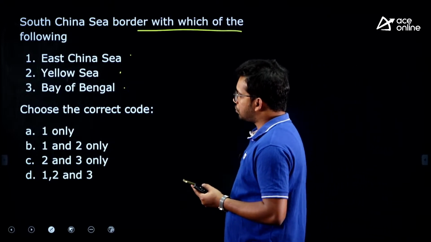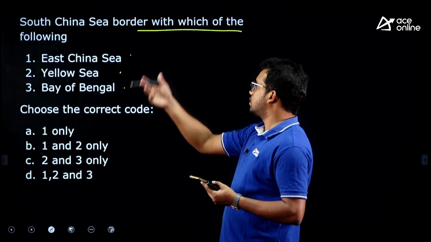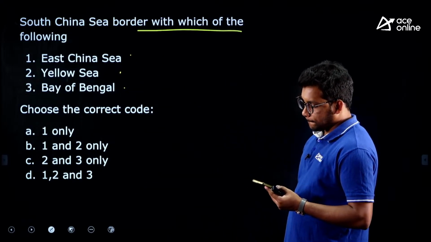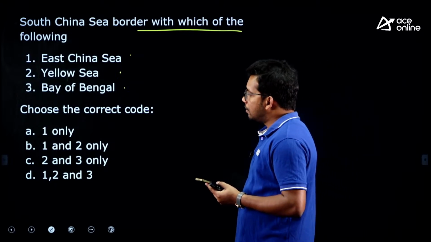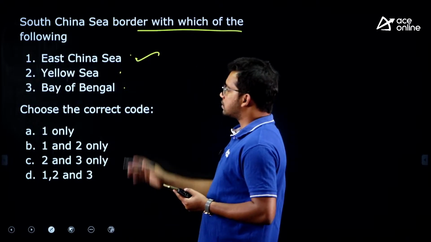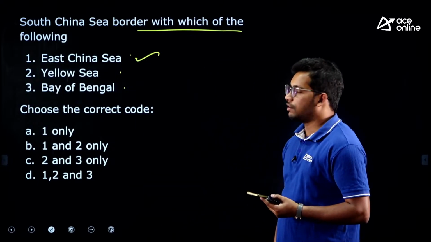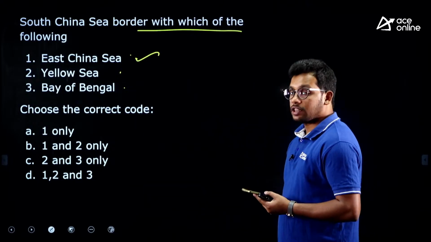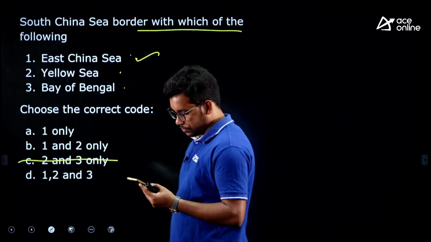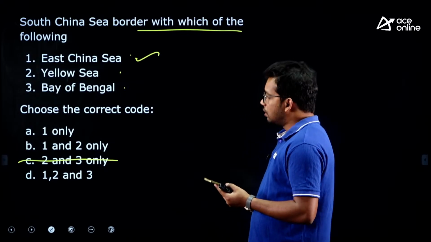So through which other water body is the South China Sea bordering? So you can find the correct one, right? We have seen it is connected through the East China Sea with the Taiwan Strait. So one should be there, you can eliminate one option, right.